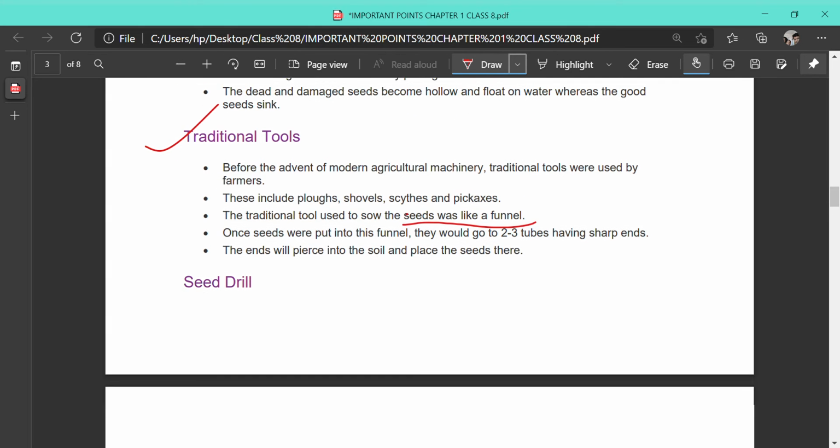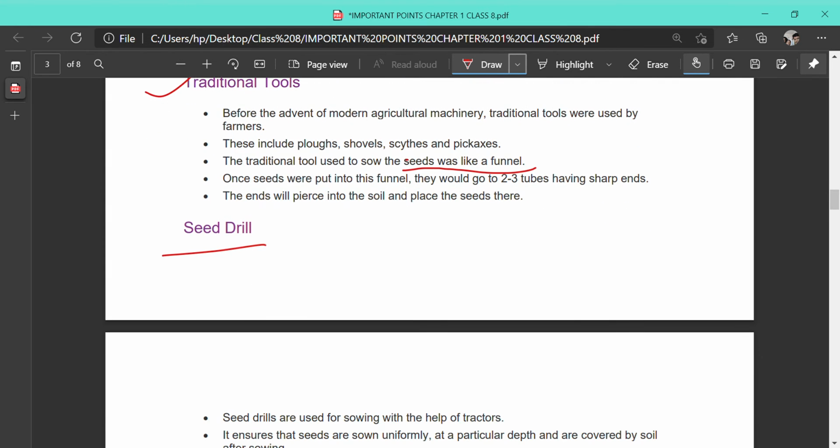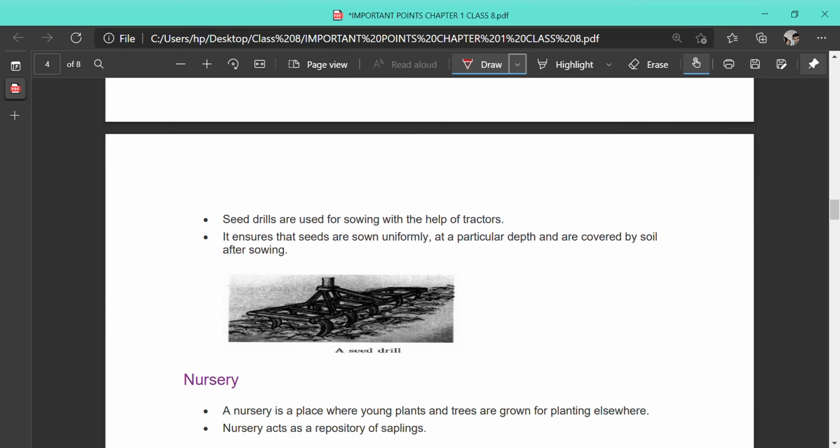And the modern tool that is used is called a seed drill. You can see the diagram over here. Seed drills are used for sowing with the help of tractors. It ensures seeds are sown uniformly at a particular depth and are covered by soil after sowing.